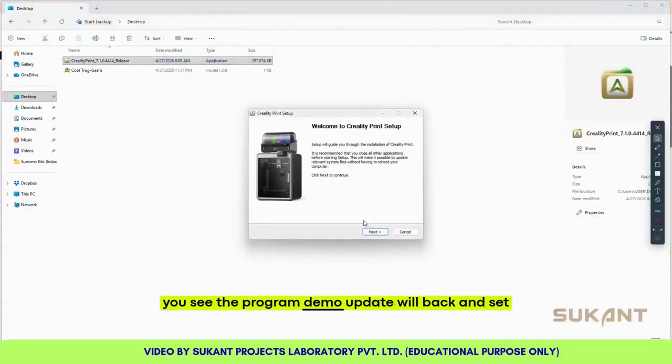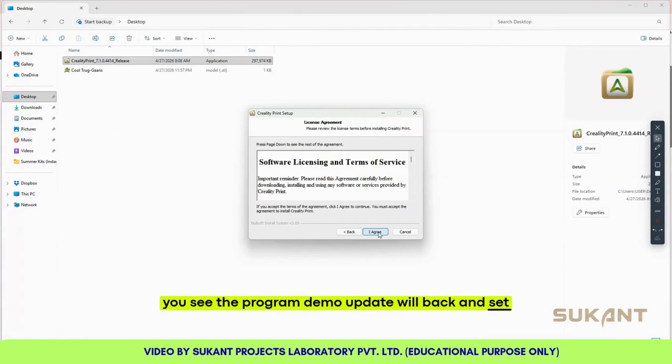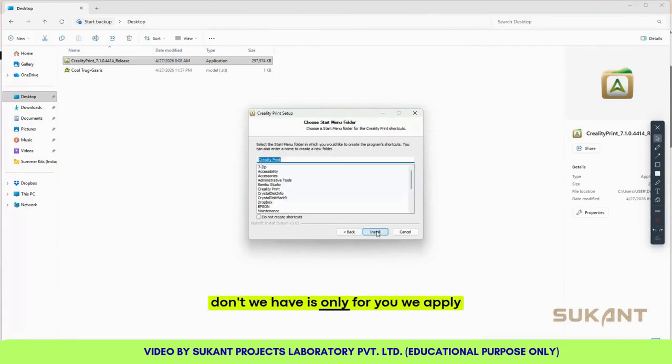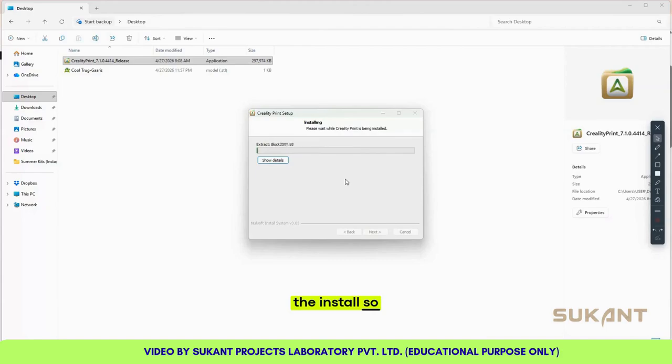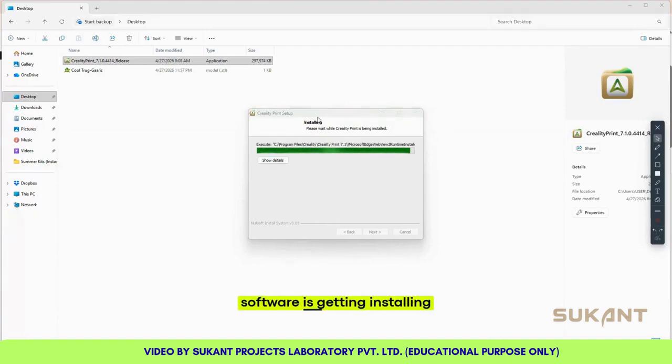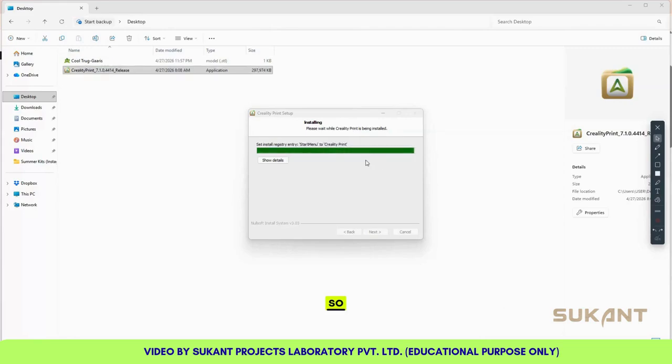Double click on it, click on next, click on I agree, click on next, click on install. So you can see the software is installing. So installation completed.